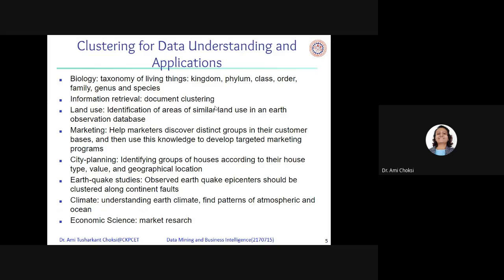In banking also, we can do clustering. What sort of clustering? We can cluster the type of customer and provide schemes accordingly. In insurance also, we can cluster the people. In information retrieval, we can use document clustering. But if we are having bank data, we can consider customer clustering.